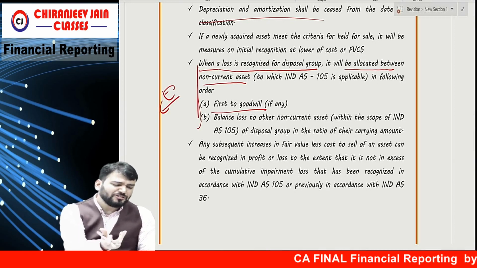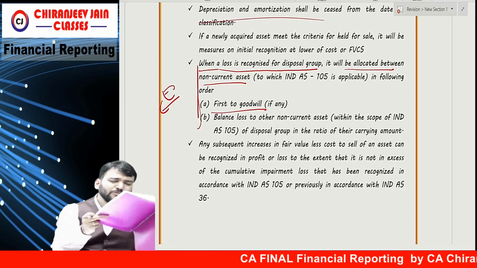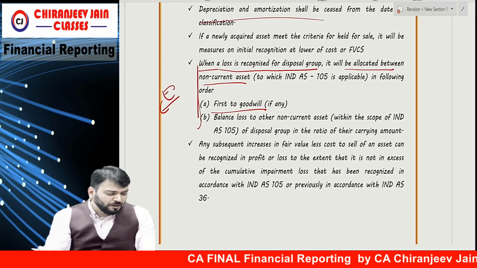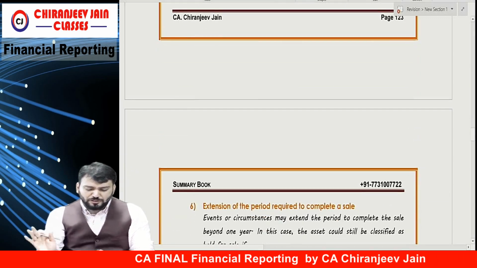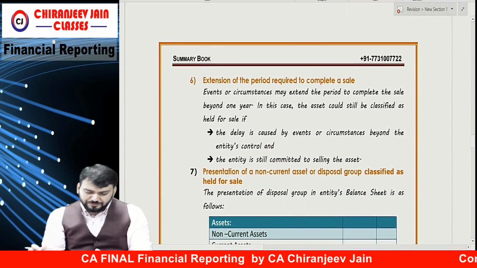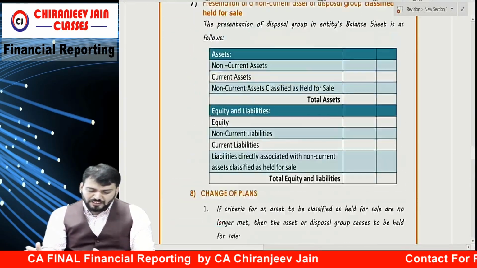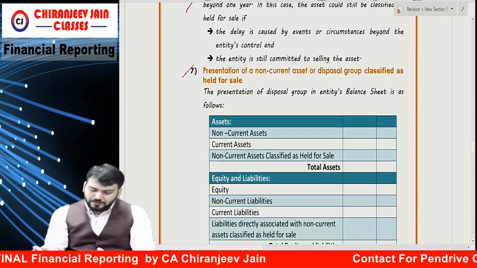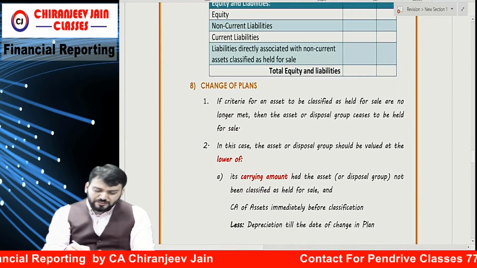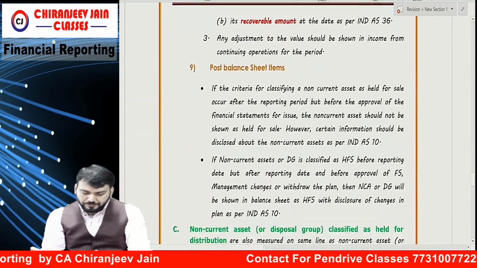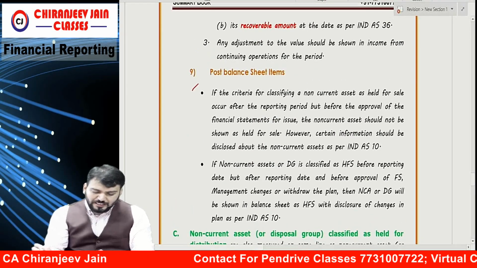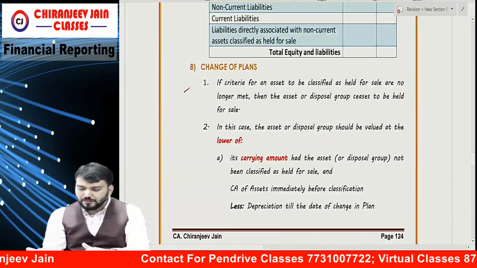They have given only 2-3 questions in ICAI module. Means they have not gone to the depth of this chapter. This you can understand on your own. This classification, you do. Change of plan. Post balance sheet item you can understand on your own.